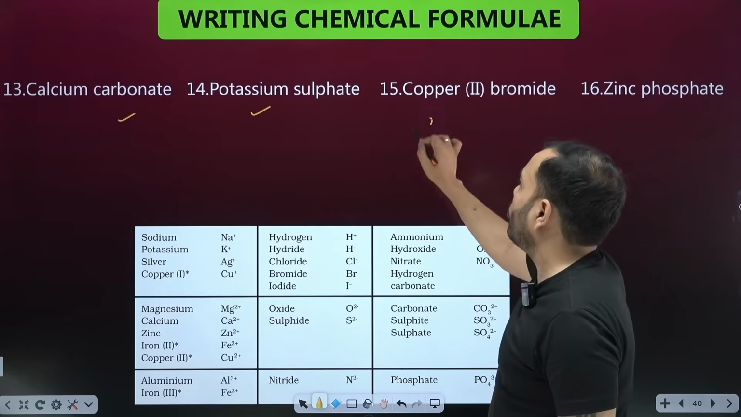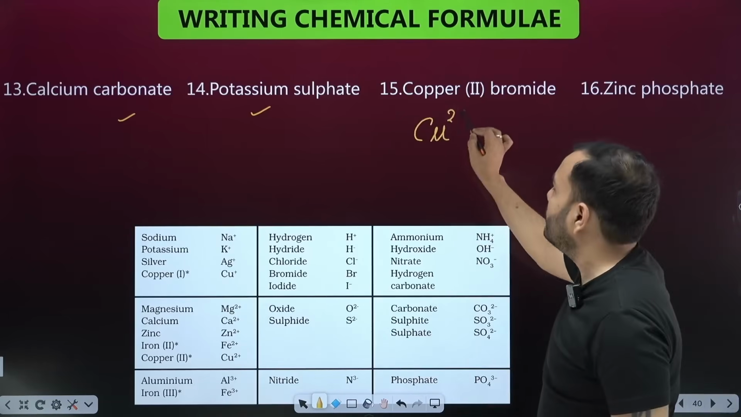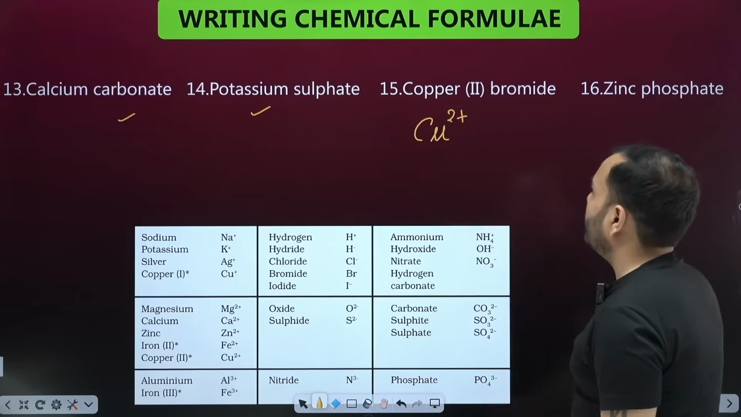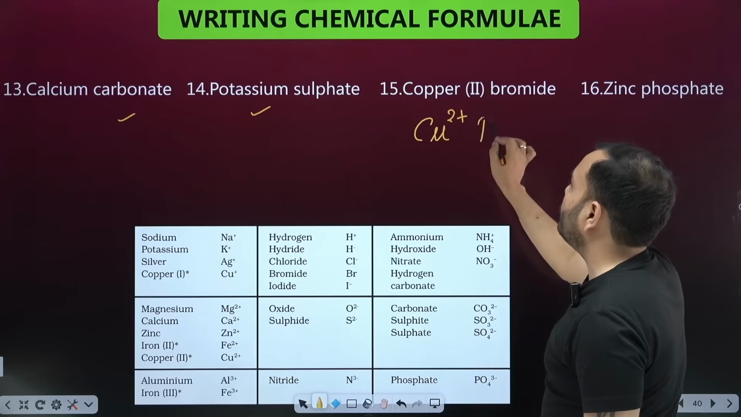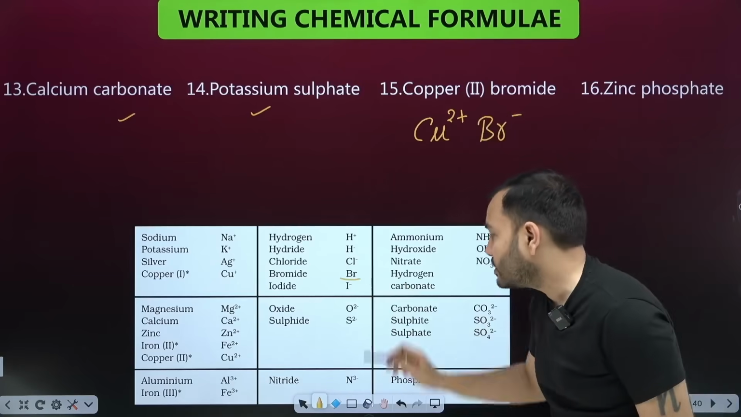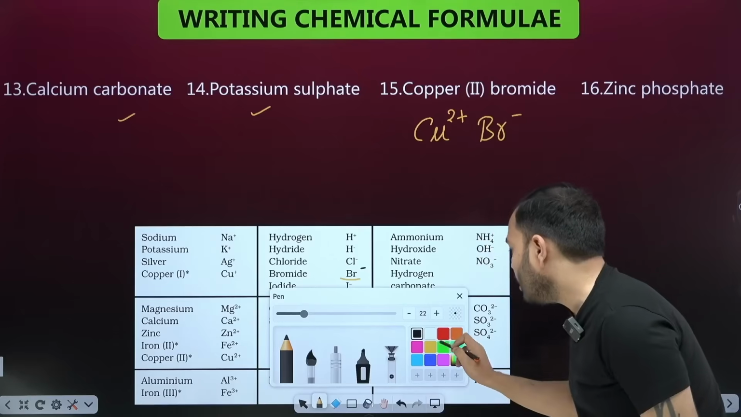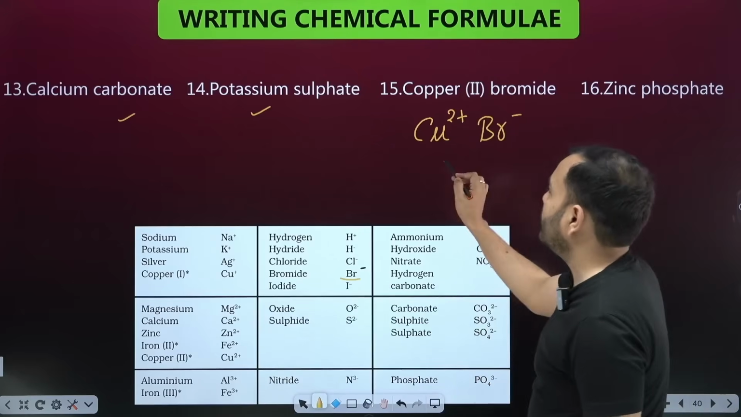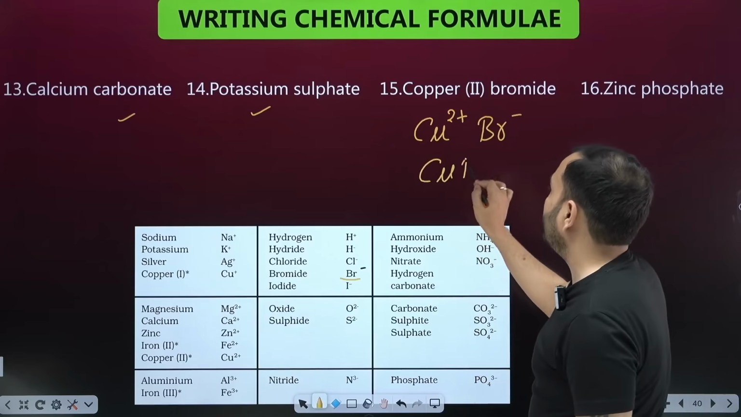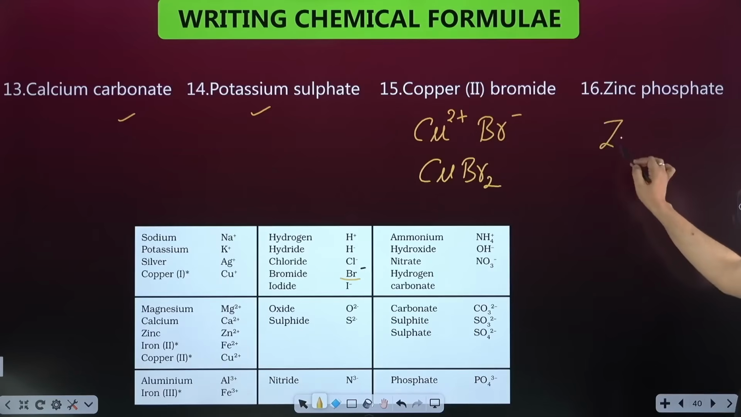Copper bromide. Copper, Cu. When 2 is written in the bracket, then you have to write 2 plus. If 1 is written, then you have to write 1 plus. Bromide: if you see, it's Br, there's a minus on Br. Where is bromide? Here it is, Br minus is written here. So what would become? 2 went here. Under Cu came 1, Br 2. Copper bromide. Zinc phosphate. Zinc, Zn.